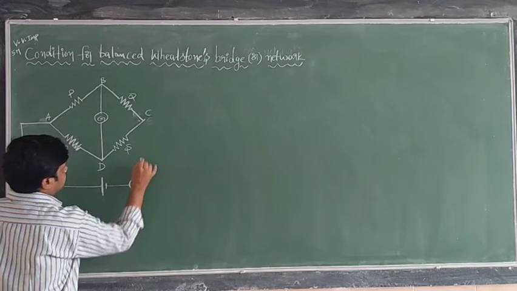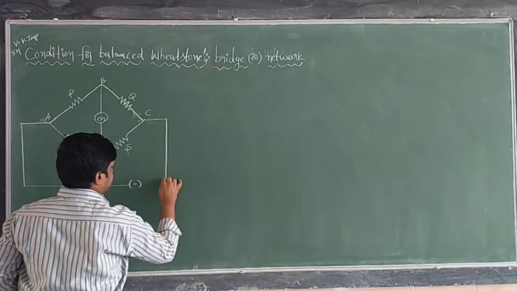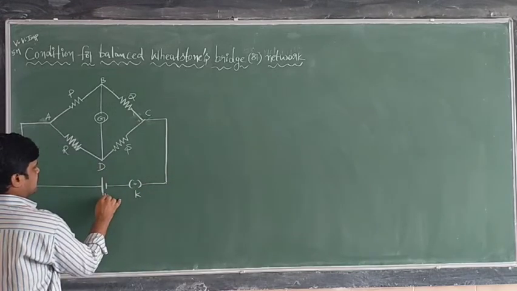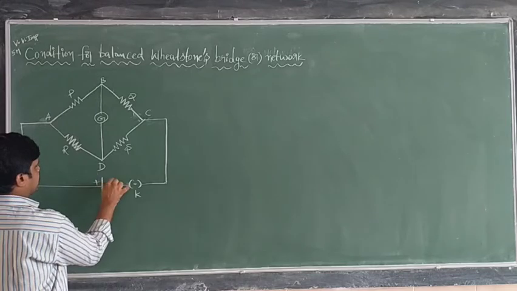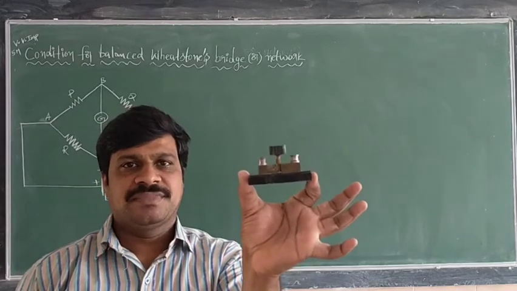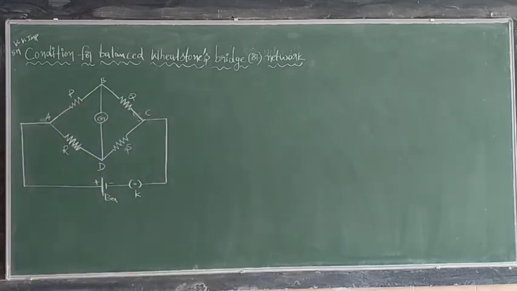Here one plug key. Here this plug key is denoted by K. Cell is nothing but battery. This is battery positive, battery negative. Plug key means it is just like a switch. Okay, like this switch. Right. Next. Afterwards, current flows from battery positive to battery negative.